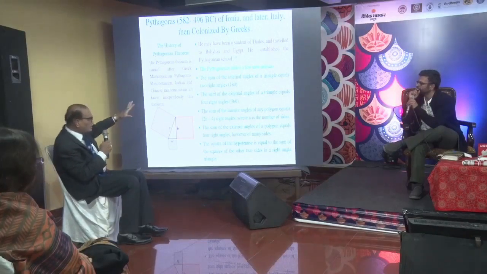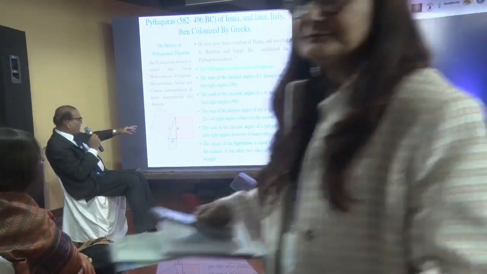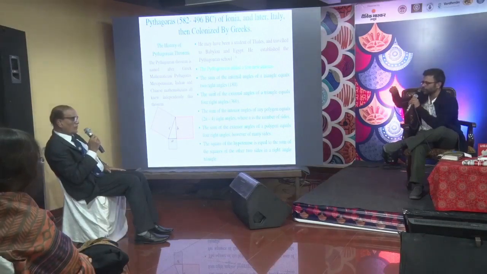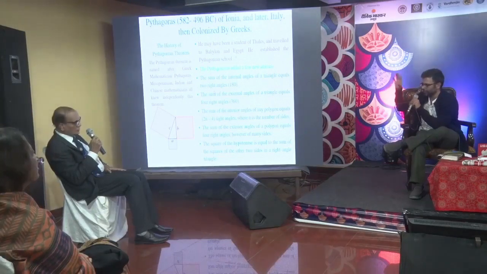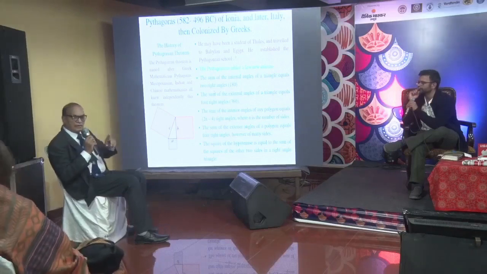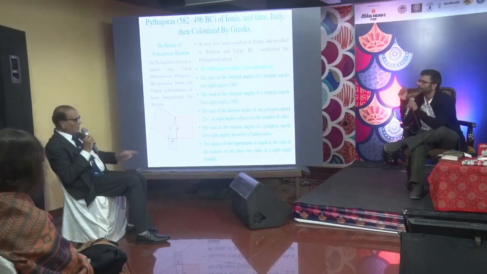So Pythagoras was given importance because he was Greek, and the Greek contribution is also very important here. They derived this theorem, but it was known to Indians, even Chinese earlier. That the square of the hypotenuse is equal to the sum of the squares, right? Yes. And it was used in the Rig Veda, when the Vedi was constructed, the right angle property was used. But I have shown here, sir.